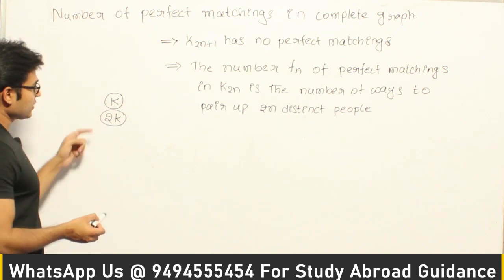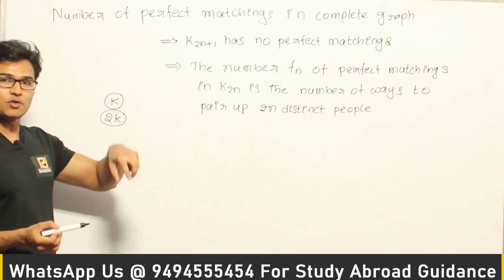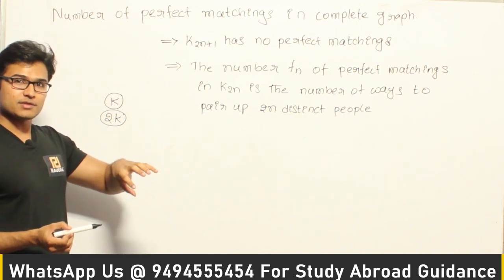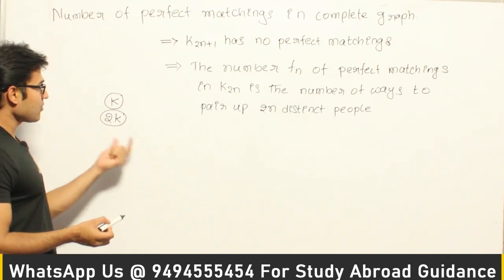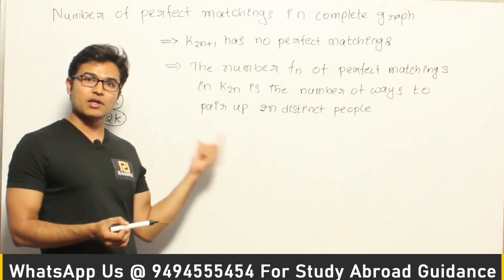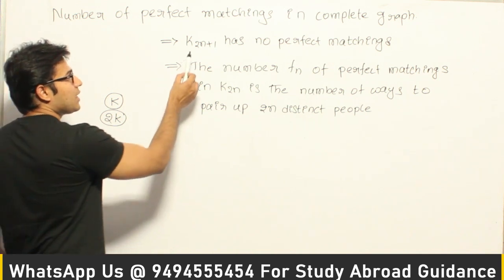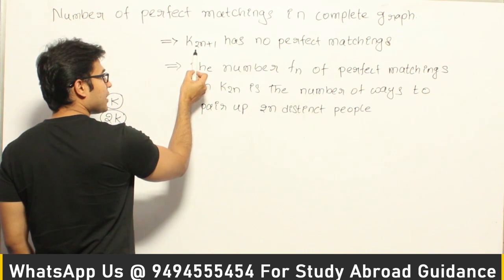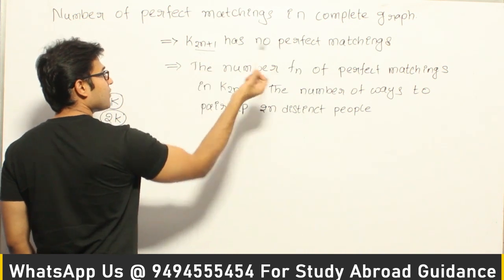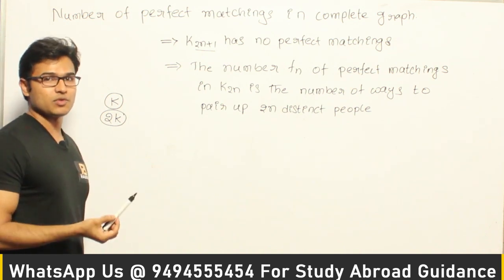Got it? So if you have to saturate 2k plus 1 vertices, it means that you have to include one vertex and an edge on that vertex, and since our matching does not contain any loop, we can never get that. Okay, so K2n plus 1 has no perfect matching, which means a complete graph with an odd number of vertices will never have a perfect matching. There will always be one vertex left out.